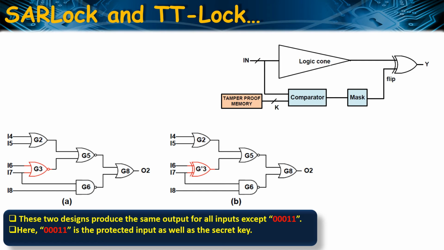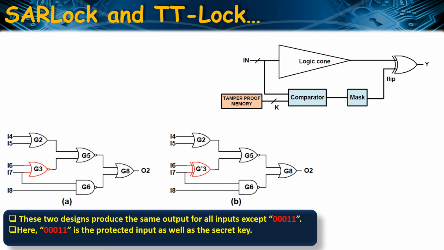The SARLock unit comprises a comparator and a mask block. The comparator generates a flip signal for a specific input pattern for a particular key value. A different key value generates the flip signal for a different input pattern. This flip signal is XORed with one of the primary outputs, resulting in an incorrect output only for a single input pattern. The mask block prevents the flip signal from corrupting the output for the correct key.